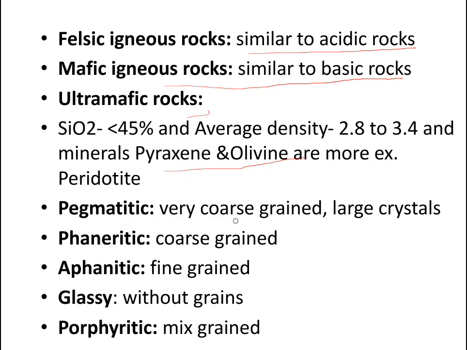Pegmatitic rocks are very coarse grained, with large crystals. Phaneritic rocks are coarse grained, which means the grains are visible. Aphanitic means invisible, so they are fine grained. Phaneritic has coarse grain, but aphanitic has fine grain.